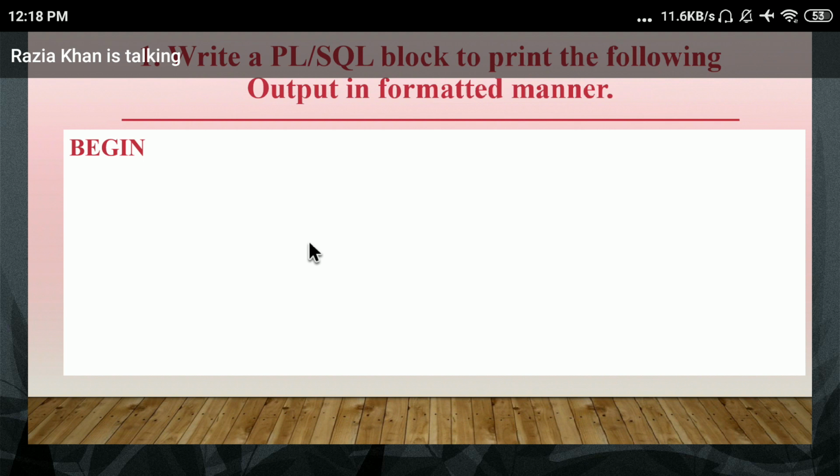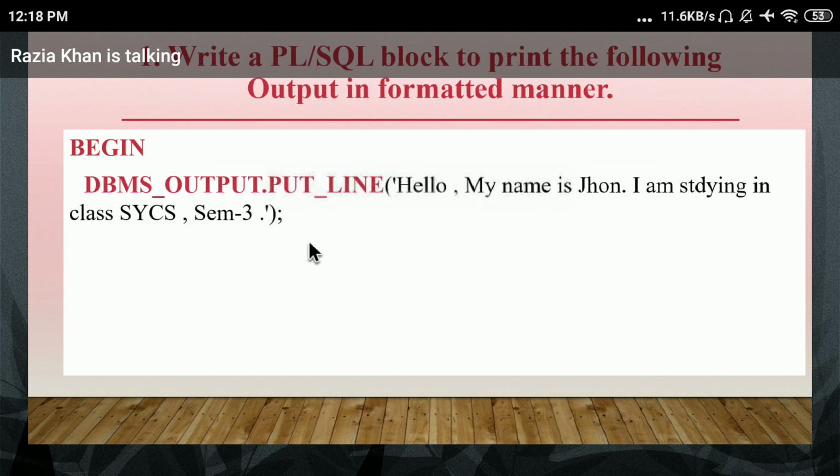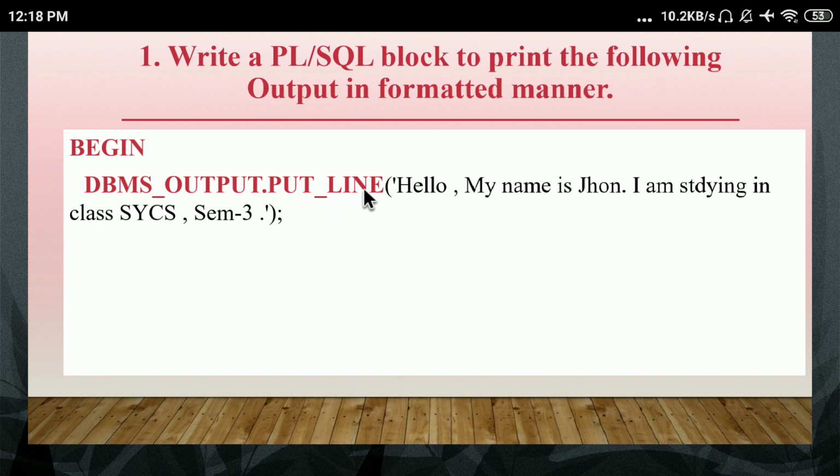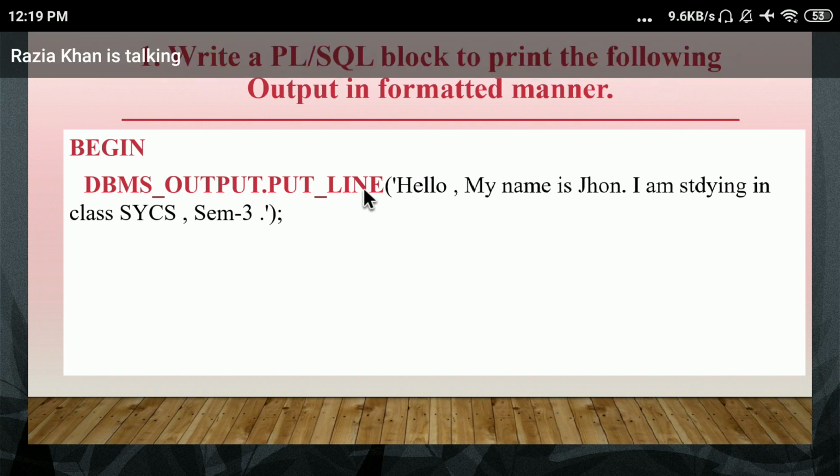Then why is this dbms_output.put_line method used? Why is it used? Yes, tell me why this method is used. Printing the message. Okay, displaying the message.